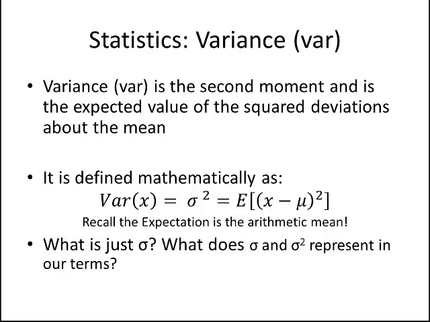So what is just sigma, right? What do sigma and sigma squared represent in our terms? Well, if you remember from stats, or if you haven't had stats, sigma is what we call the standard deviation, right? And sigma squared is the variance. So what does this do?